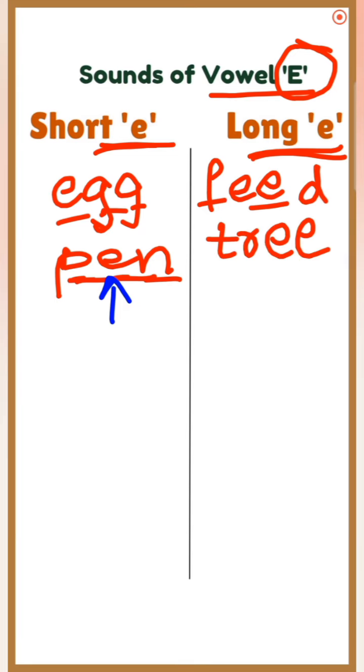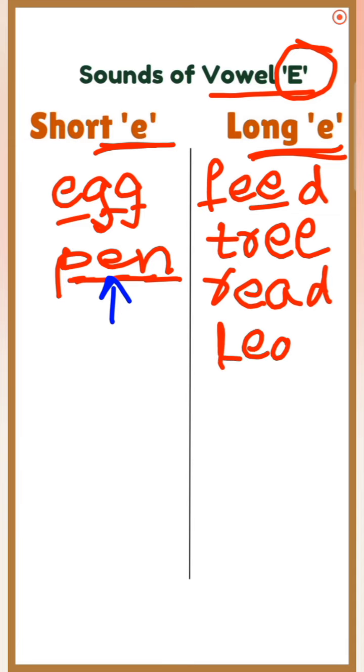TREE, tree. Okay. Next is EA combination. Like READ, read. LEAF, leaf. Next is EI combination. Like CEILING, ceiling.